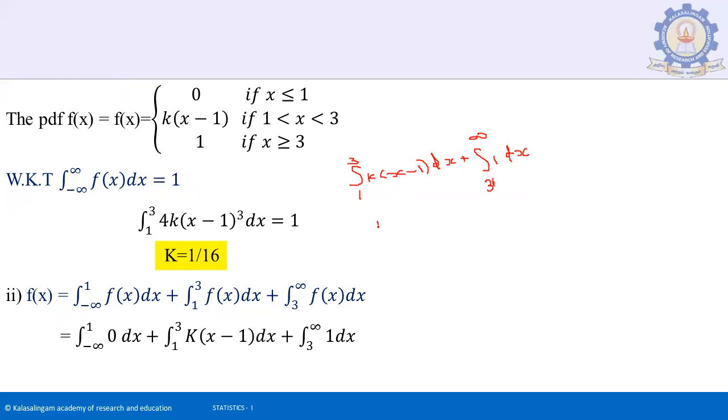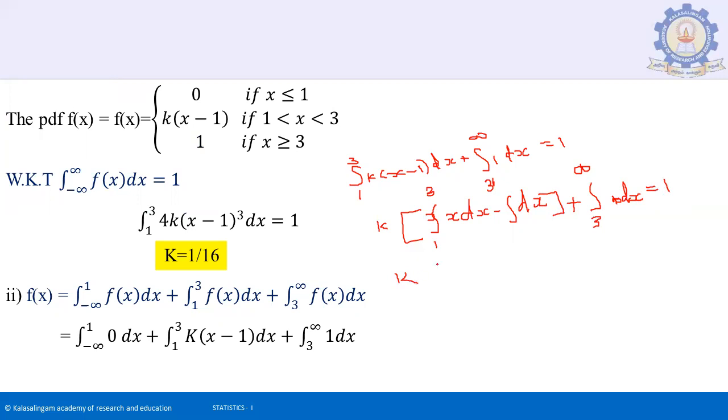So integrating the terms, this should equal 1. So k times the integration from 1 to 3 of x dx minus 1 dx, plus the integration from 3 to infinity of 1 dx.